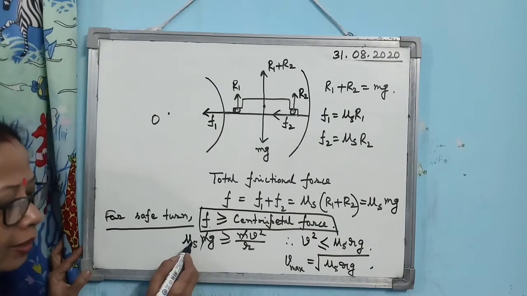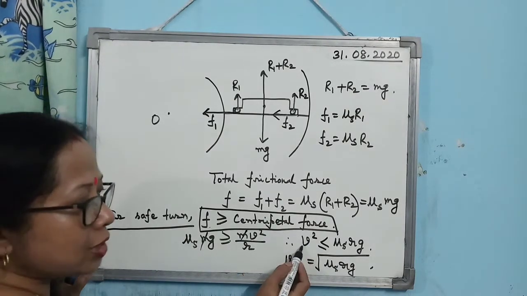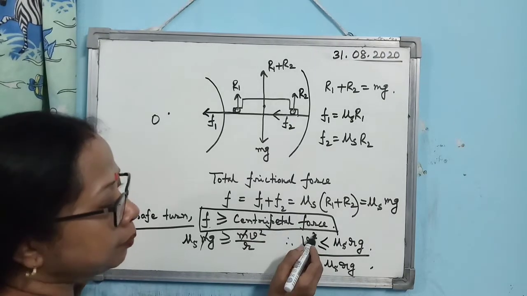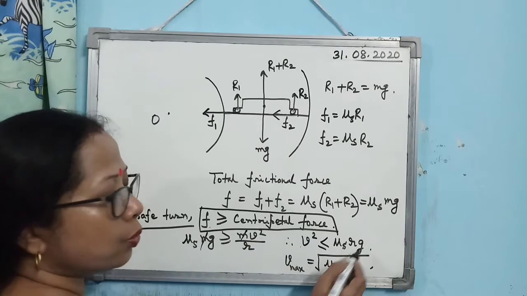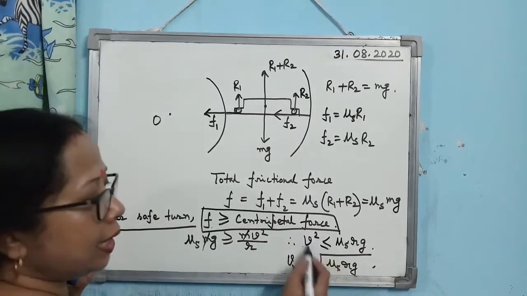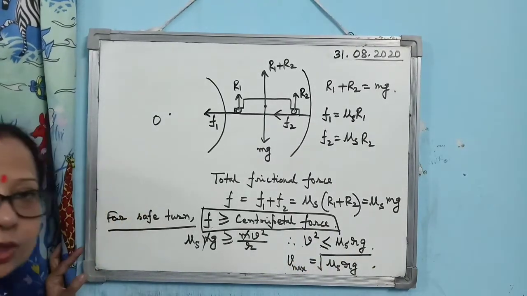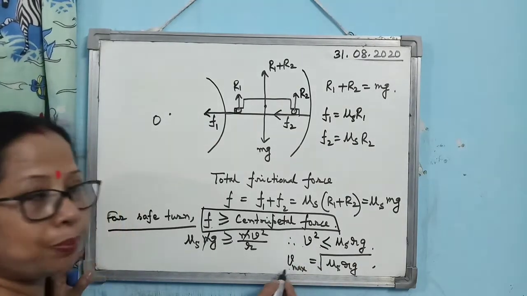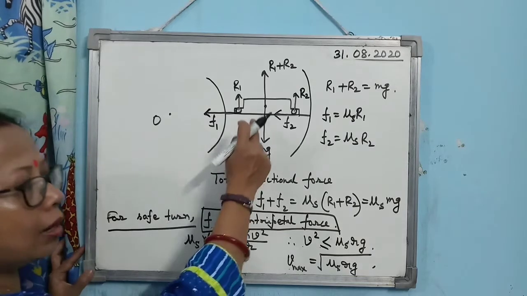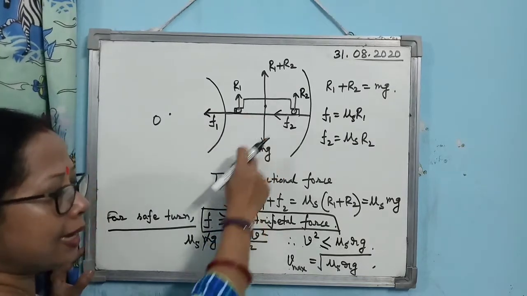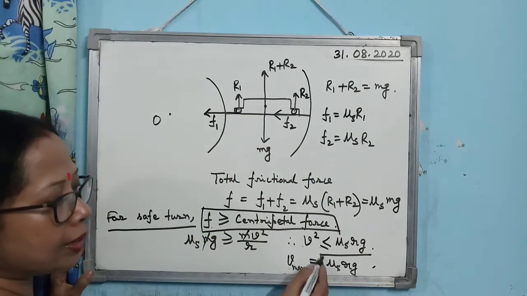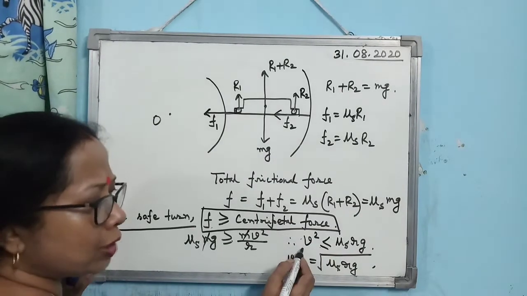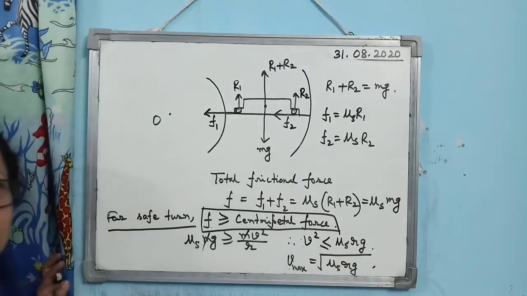Then r, if you take it to this side, then you can write v square should be less than or equal to mu s rg, means the speed of the car should be such that v square is less than or equal to mu s rg. So you see, less than or equal to mu s rg, what will be the maximum value? When it is equal. So what is the maximum speed with which the car can take the turn? It is given by under root mu s rg, because v square equals mu s rg. So v is equal to under root mu s rg.